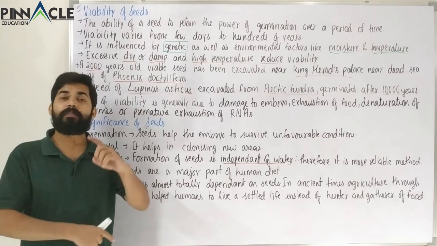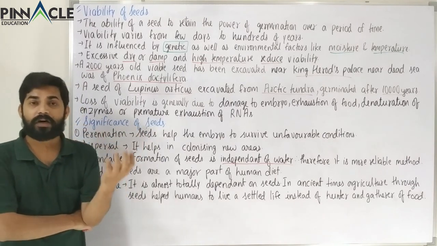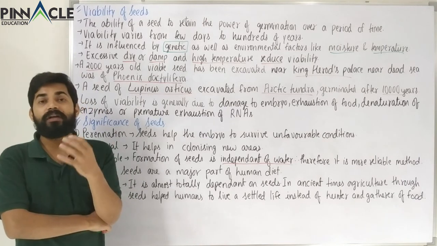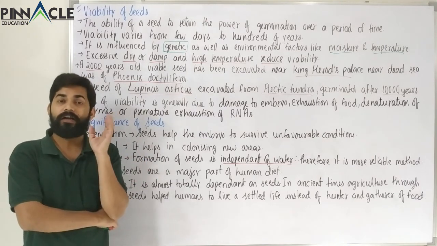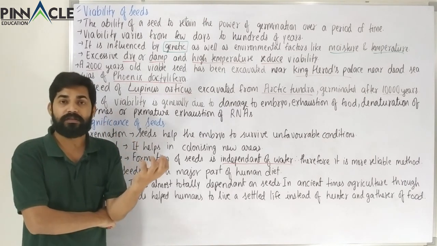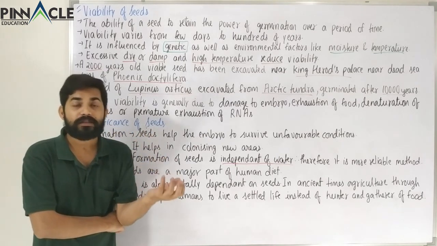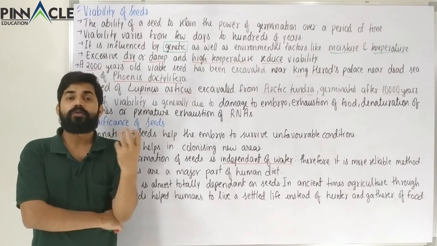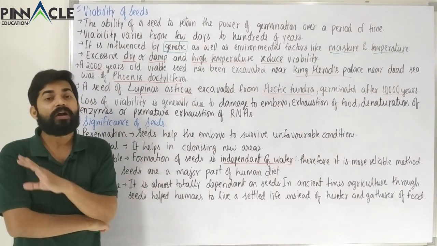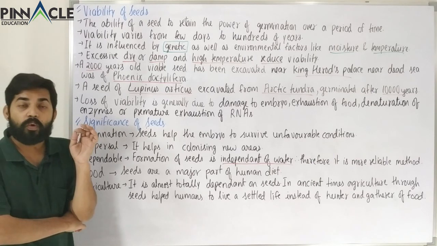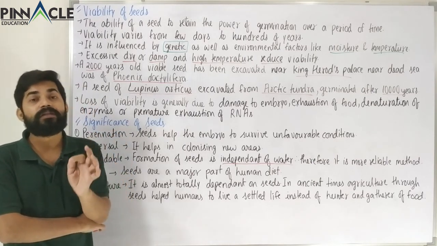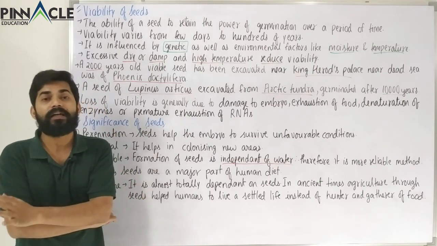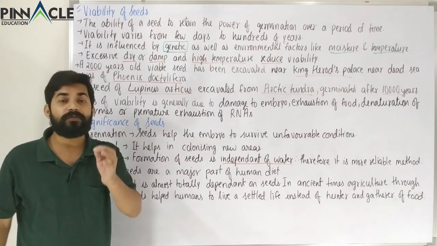But if we think about 10,000 years ago or 15,000 years ago, when human beings were hunter-gatherers, we were not living in settled civilizations right from the beginning of the Homo sapiens species. We were living like nomads. We used to gather food, we used to hunt animals, but we did not live a settled life. So only after agriculture did humans start living a settled life. And how could humans live a settled life with the help of agriculture? Because of the help of seeds.